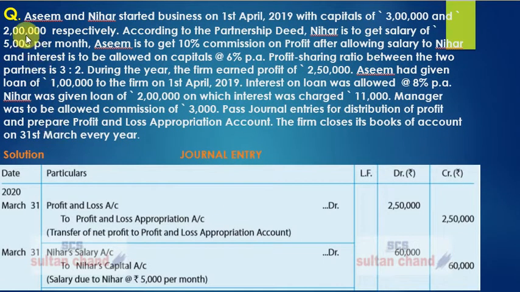So children, I hope you have understood the entries which we discussed related to profit and loss appropriation account, entries related to certain charges, for example, interest on loan by partner, rent paid to the partner, and manager commission. Now, applying all those knowledge and entries, we have a question here, and this question goes like this. This is the first question we are discussing in this chapter.